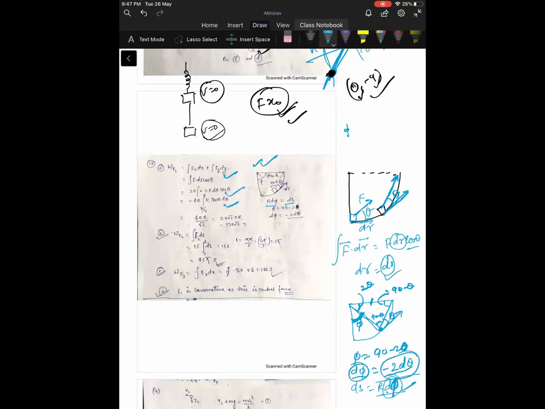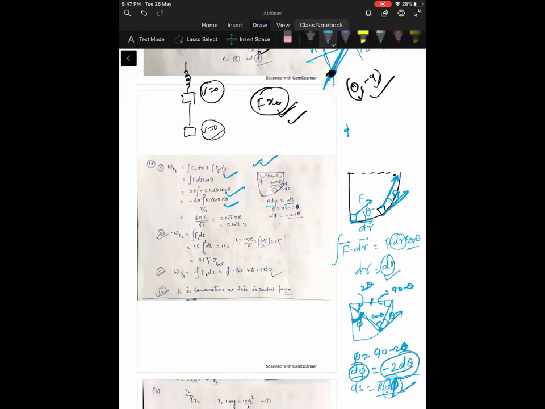I'm just calculating the vector. So the body is moving initially along a smooth track in the form of a quarter of the circle. Okay, this is a quarter of the circle. The forces act vertically, tangentially, and horizontally.